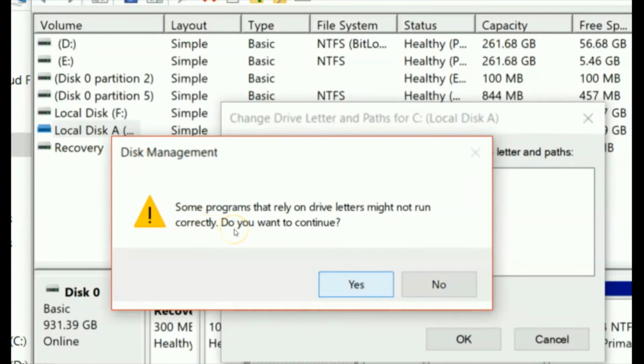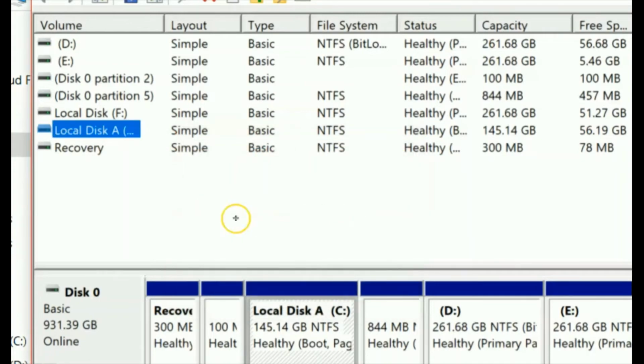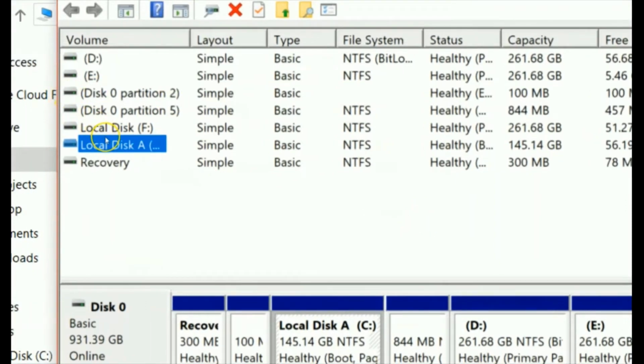and it will ask for permission. Again you have to click yes, and now it ends with the result that the parameter is incorrect. So we can see that renaming local disk C is impossible, right? Now let me try the same operation for another local disk.